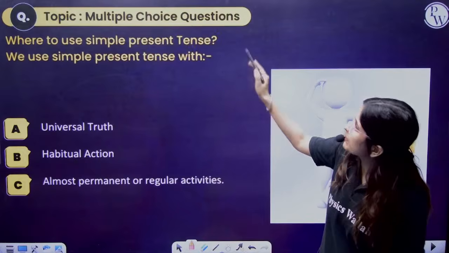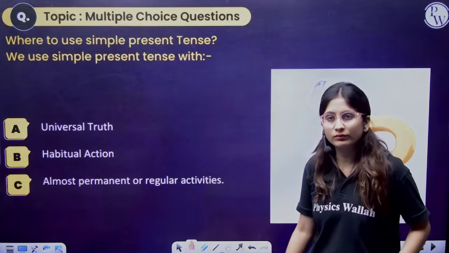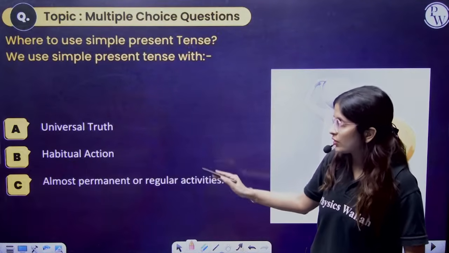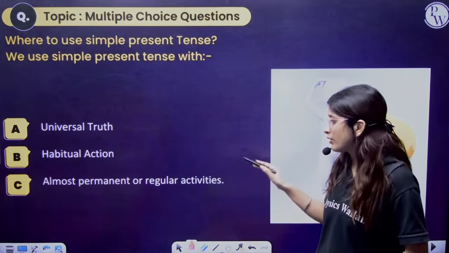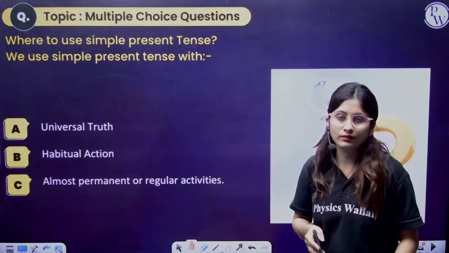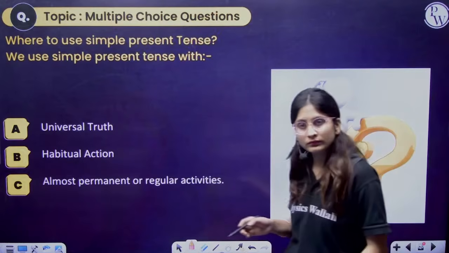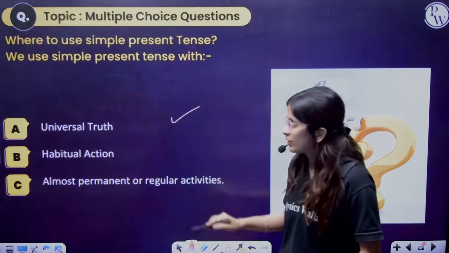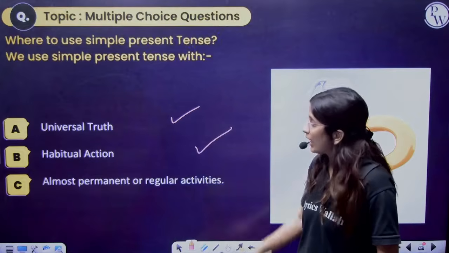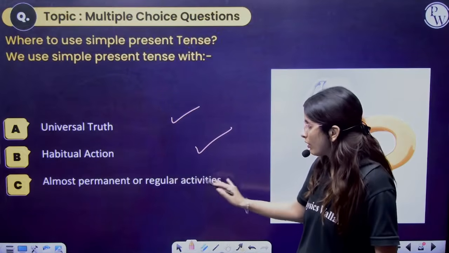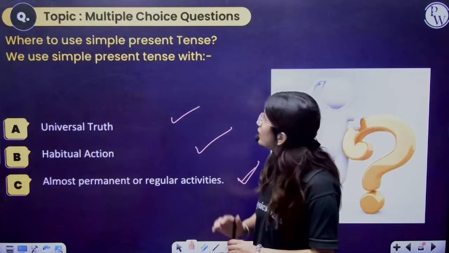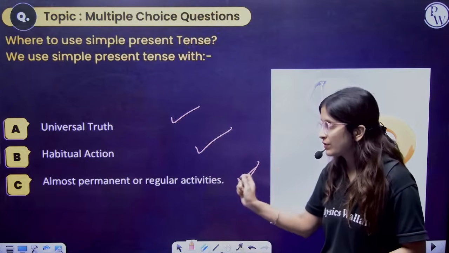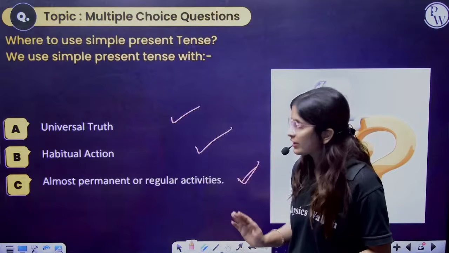Where to use simple present tense? Universal truth, habitual action, or almost permanent or regular activities. We can write universal truth, we can write habitual, and we can write almost permanent or regular activities, routine work. So everything is correct. So the answer is universal, habitual action, and permanent. So all are correct.